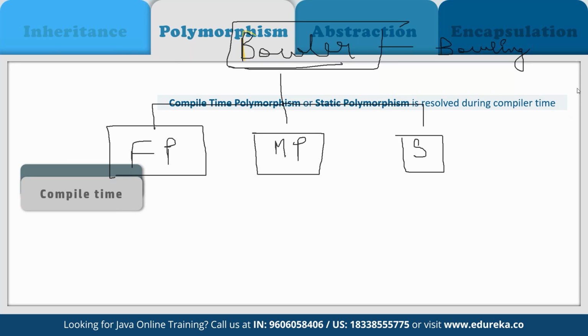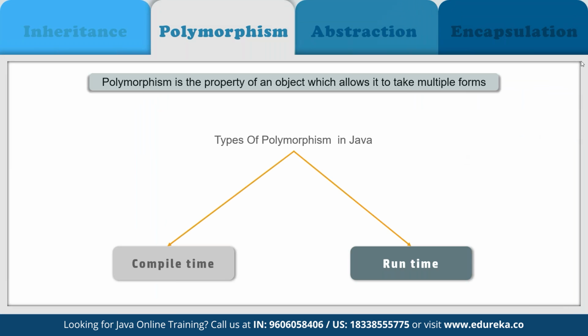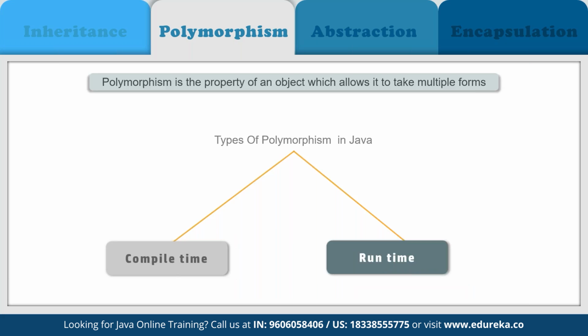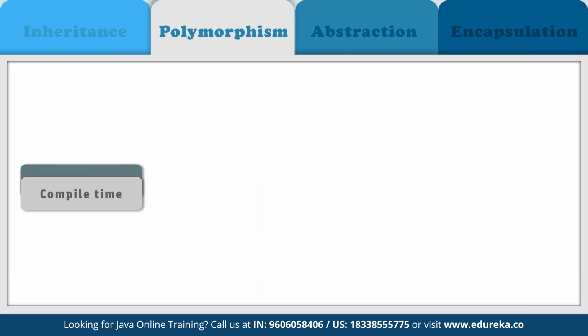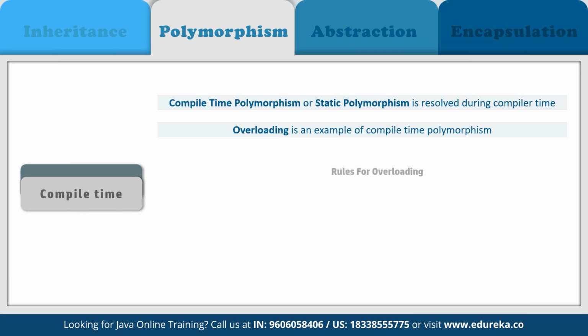So if we come back to our browser, here we have two types of polymorphism: compile time and runtime. First, compile time polymorphism in Java refers to a process in which a call to an overloaded method is resolved at compile time rather than at runtime. Method overloading is an example of compile time polymorphism.